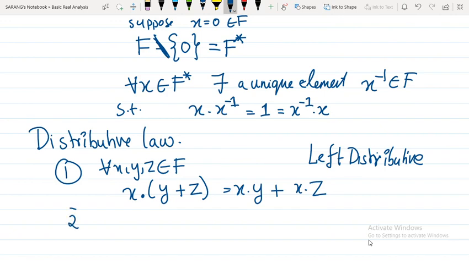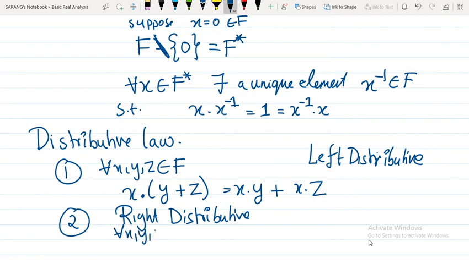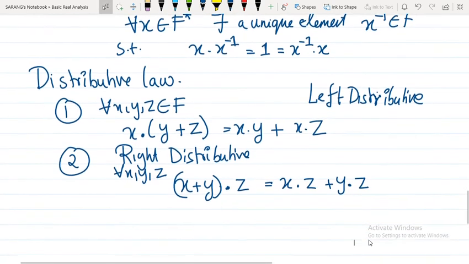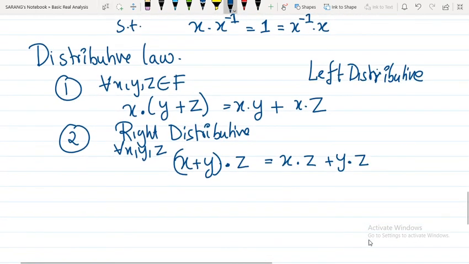The second distributive law is right distributive. You again take x, y, z, and say (x plus y), and you multiply by z from the right. What you get is x times z plus y times z. So these are the two properties which use a combination of addition and multiplication.